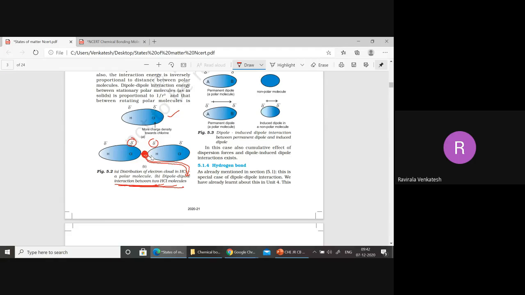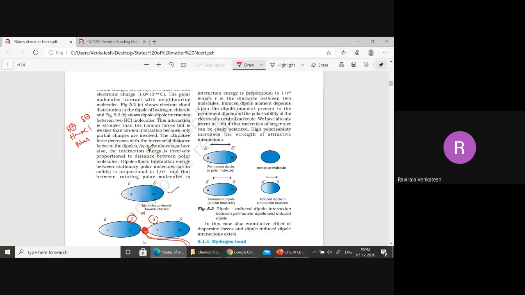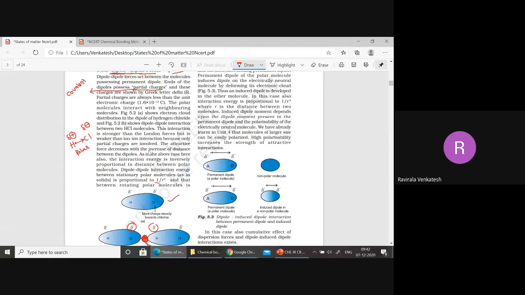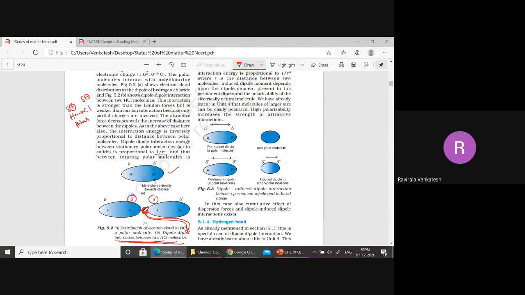So this is forming where? In dipole, here it will be 1 by r cube. There 1 by r to the power of 6, here it is 1 by r to the power of 2. It may be useful in the question which of the following is correct statement. They will give r 1 by r cube, 1 by r to the power of 6. All are inversely proportional to the radius only, because when you have a large difference between these two, what happened, attraction force will decrease, right?